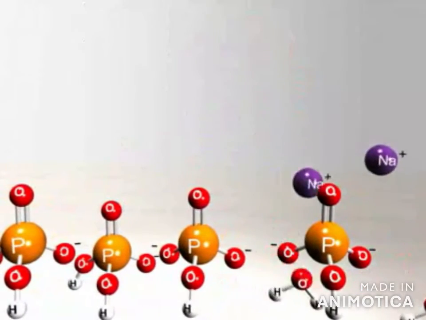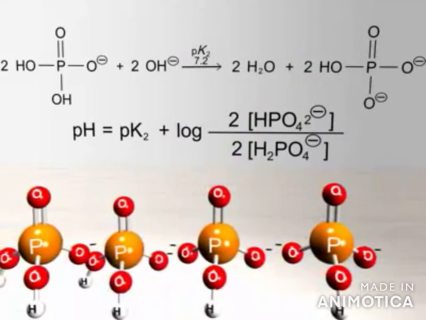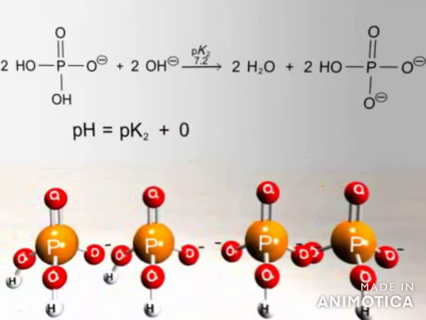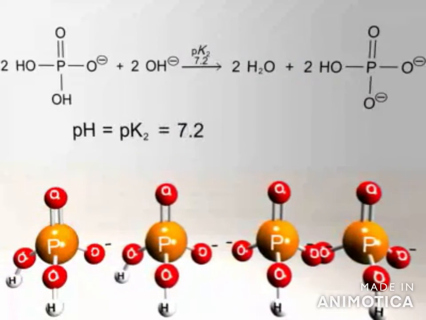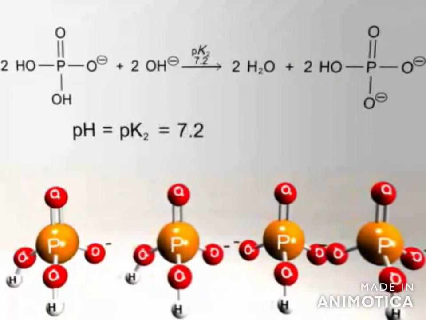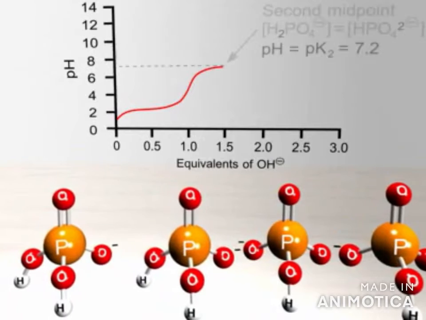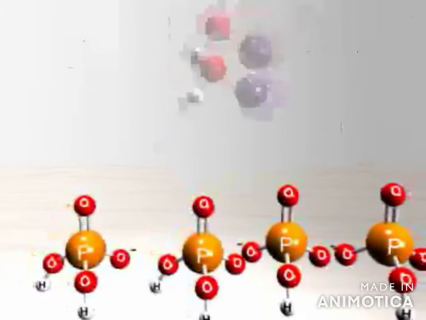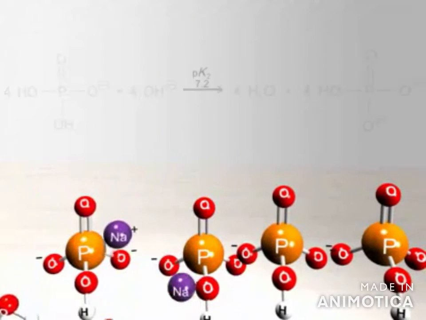Sodium hydroxide now deprotonates dihydrogen phosphate to produce hydrogen phosphate and water. The concentrations of dihydrogen phosphate and hydrogen phosphate are equal when the pH is equal to 7.2, shown as the second midpoint. With continued addition of the sodium hydroxide, the remaining dihydrogen phosphate gets dissociated.